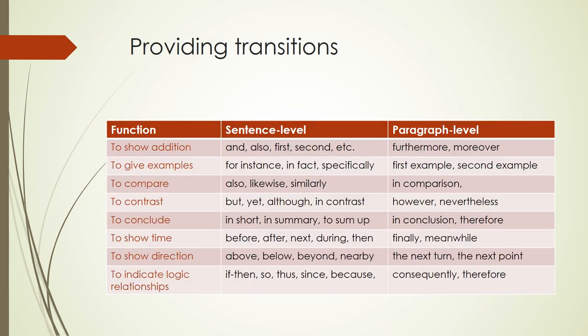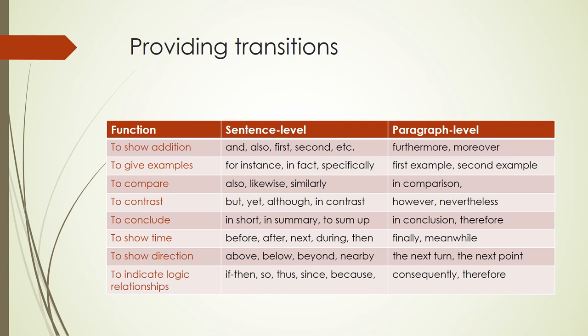Skillful writers not only show connections, but also relationships between sentences by providing transitions to alert readers to simple sentence-level functions and more global paragraph-level relationships among ideas and logic in the development of a paragraph or argument. Various functions of sentences, or the work they do, include to show addition, to give examples, to compare, to contrast, to conclude, to show time, to show direction, and to indicate logical relationships.